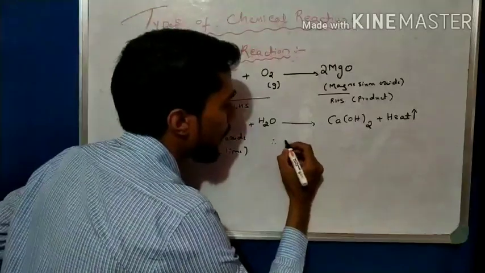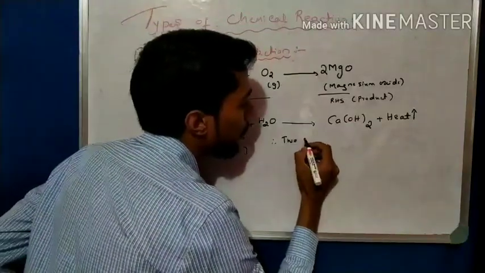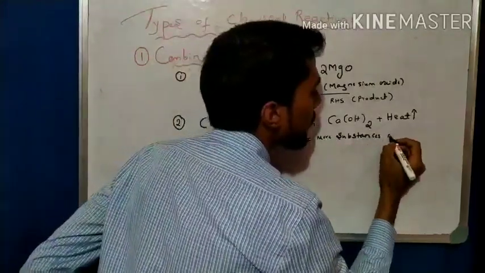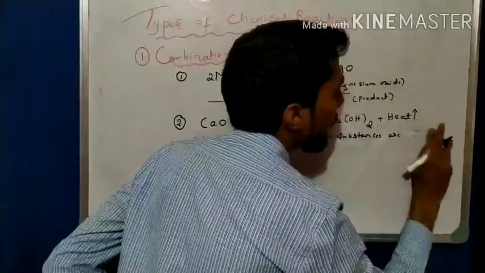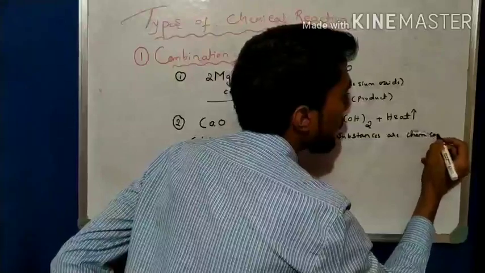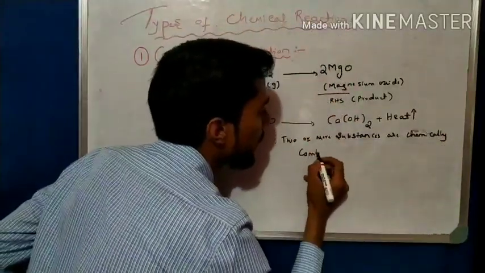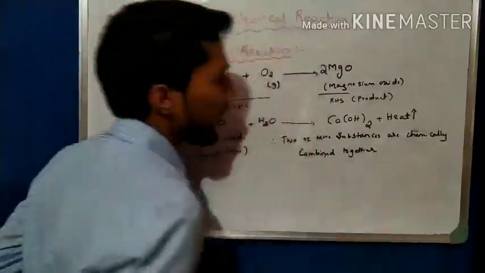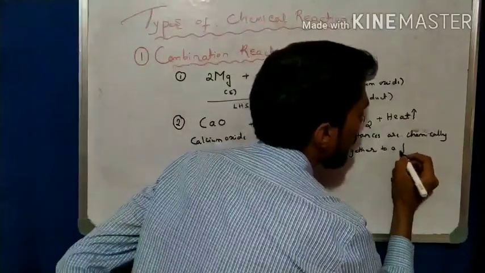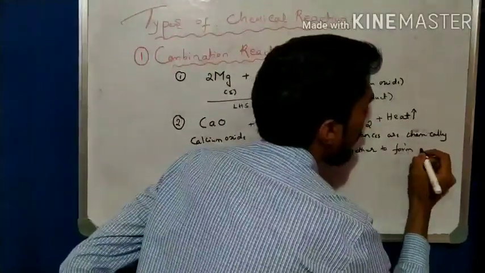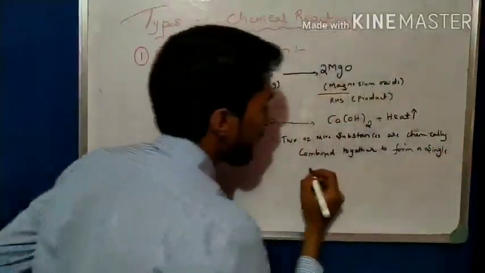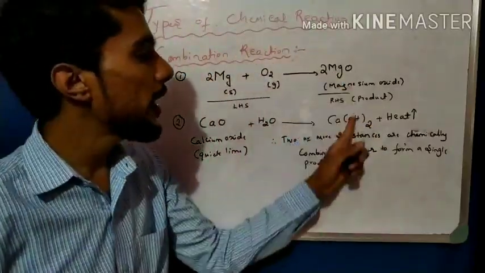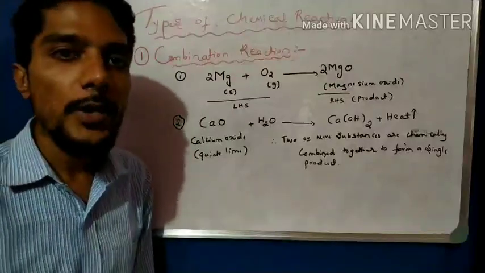Here the single products are magnesium oxide and calcium hydroxide. So this is called a combination reaction.